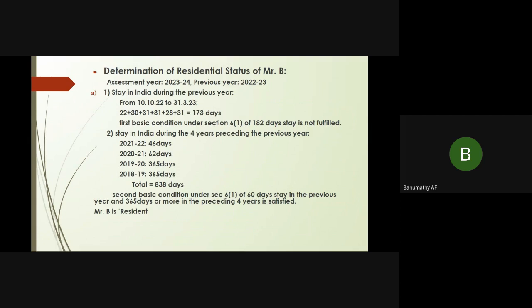In 2019-20, he stayed for 365 days. In 2018-19, he stayed for 360 days. So the whole year he was in India, as he left India only in 2020. The second basic condition under section 6(1), 60 days stay in the previous year, is satisfied as he stayed for 173 days, and 365 days or more in the preceding 4 years is satisfied. Therefore, Mr. B is a resident.